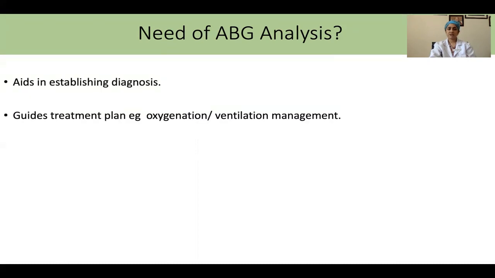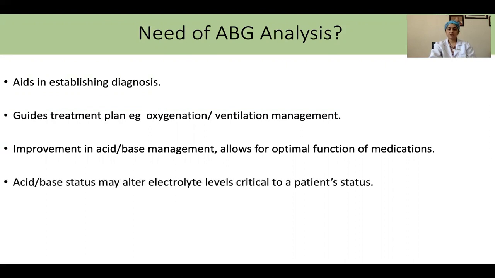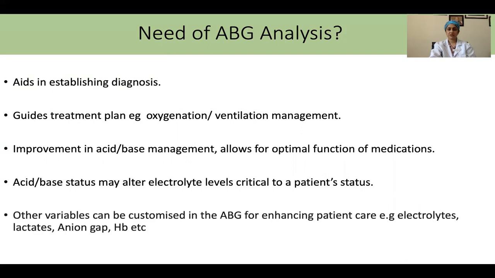It will guide us in the treatment plan related to oxygenation or ventilation requirements of the patient. Few medications like the vasopressors, they would not act at the extremes of pH. A knowledge of ABG, a knowledge about the pH status and optimization of the pH will help us in making maximum efficacy of the medications. Few electrolyte levels also change with the acid-base levels. And there are few parameters that are available to us when we customize the machine according to the desired parameters. For example, the anion gaps, the lactates, the hemoglobin or the electrolytes.